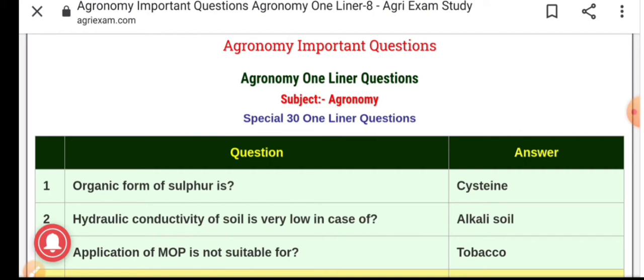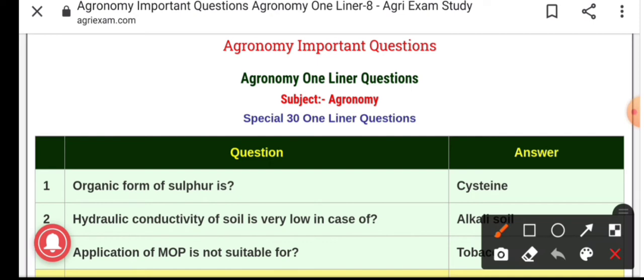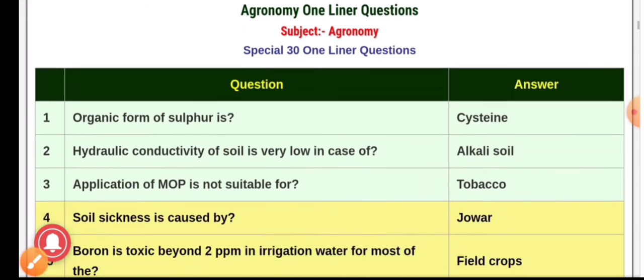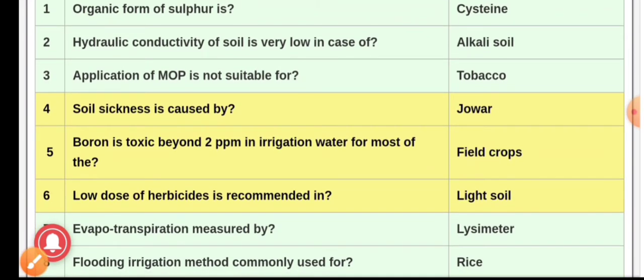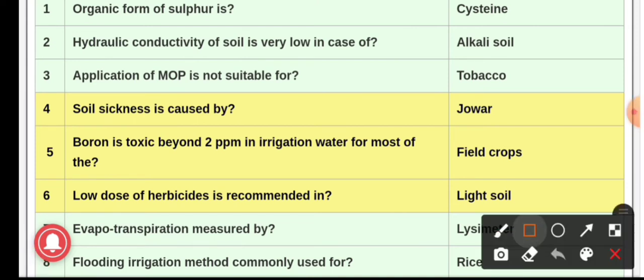Question number second, hydraulic conductivity of soil is very low in case of, and the answer is alkali soil. In alkali soil, the hydraulic conductivity of soil is very low. Question number third, application of MOP, that is muriate of potash, is not suitable for. The answer is tobacco. For tobacco crop, application of MOP is not suitable.